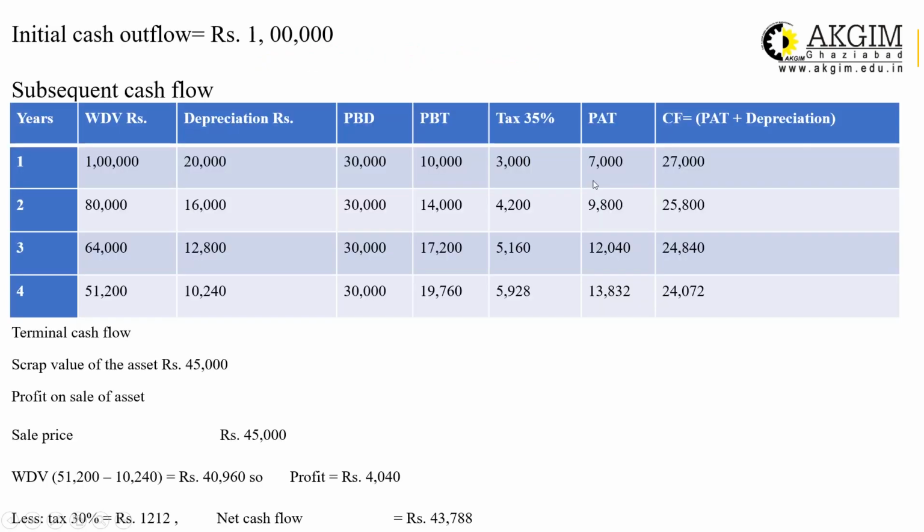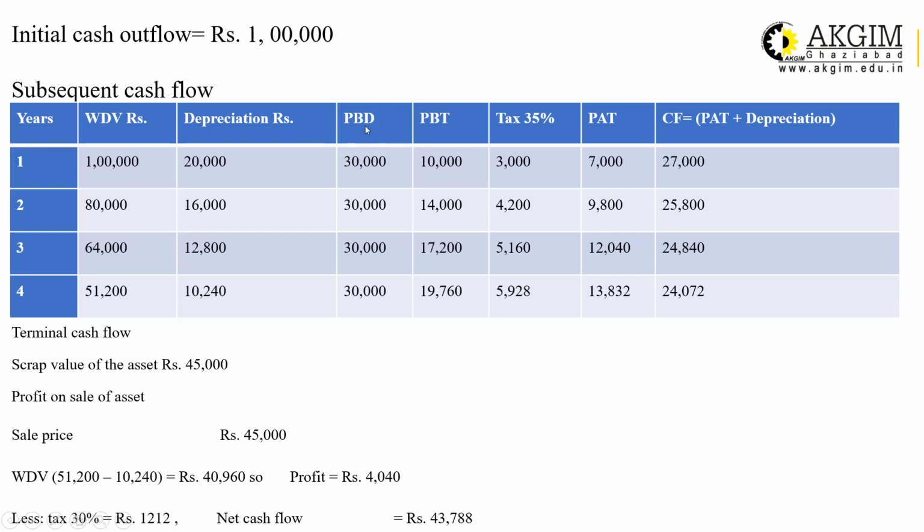This is 30,000, 30,000, 30,000, 30,000. PBD will be the same for all 4 years, there is no change. Now PBT, profit before tax. This is profit before depreciation, and after deducting depreciation you will get your profit before tax. So deduct depreciation from column number 3.